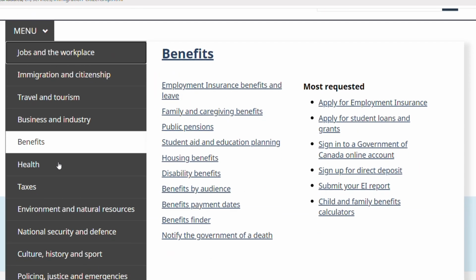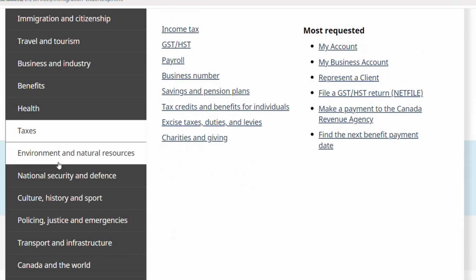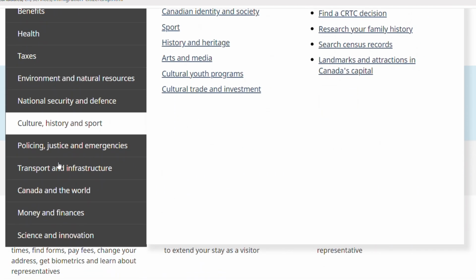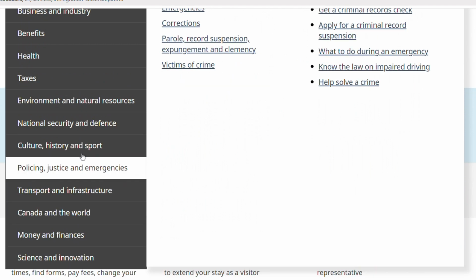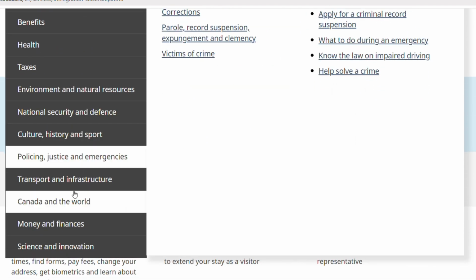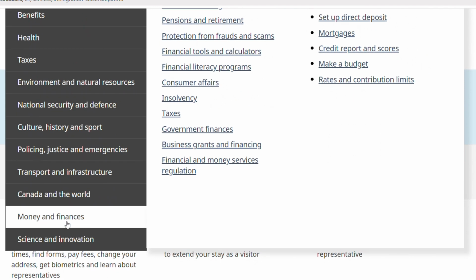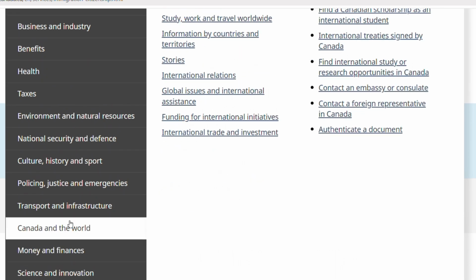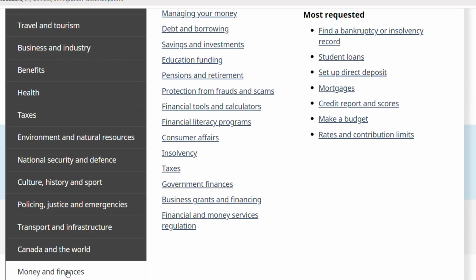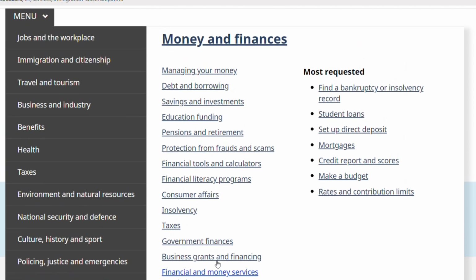You click on the menu, you scroll down. Please make sure you scroll right to the bottom, and then you're going to see money and finances, as you can see on the screen. Not science and innovation, Canada and the world, transport and infrastructure, but money and finances. And you have to actually click on the word money and finances for it to stick to the other side of the screen. Once you click on that, then you can take your mouse over to the other side.